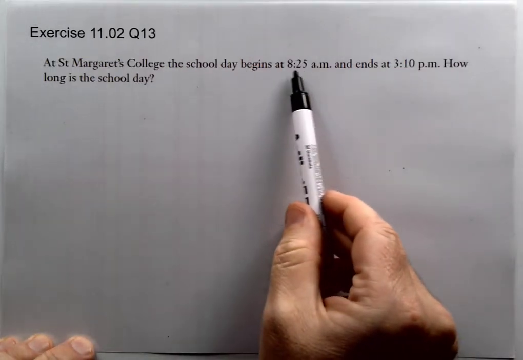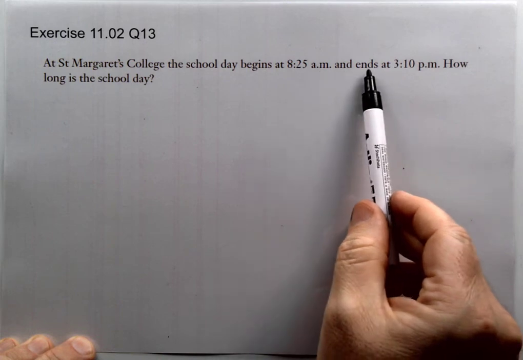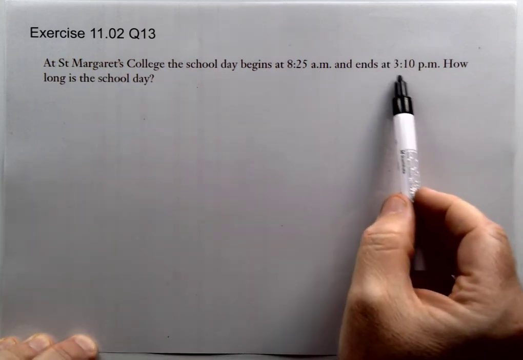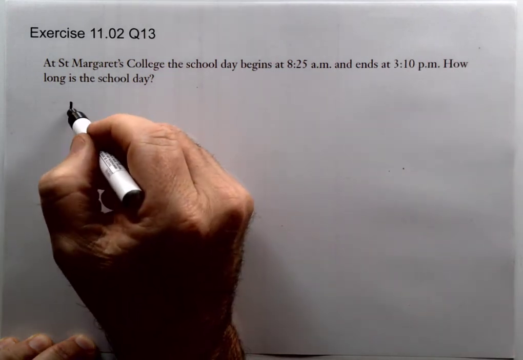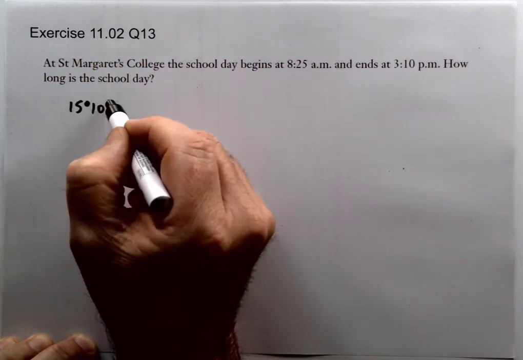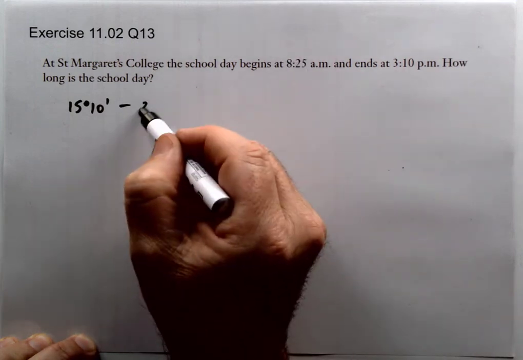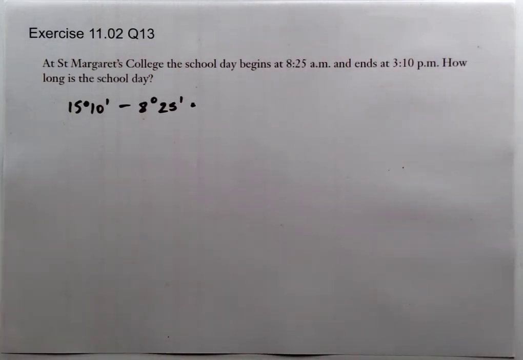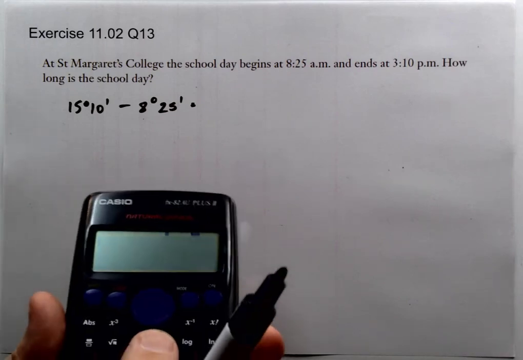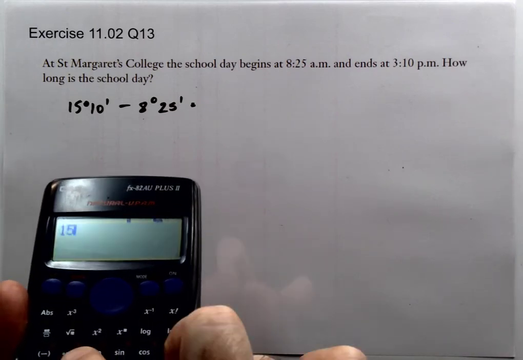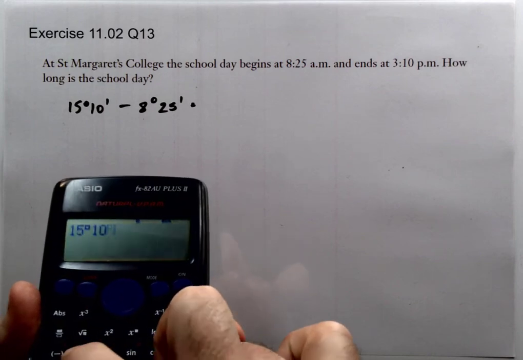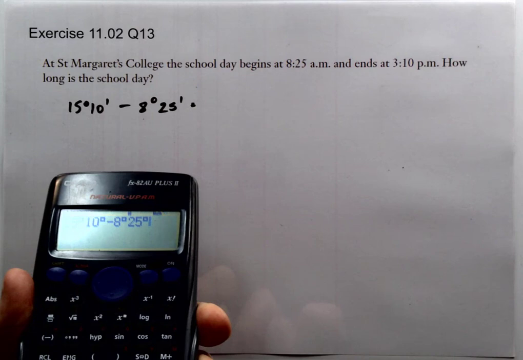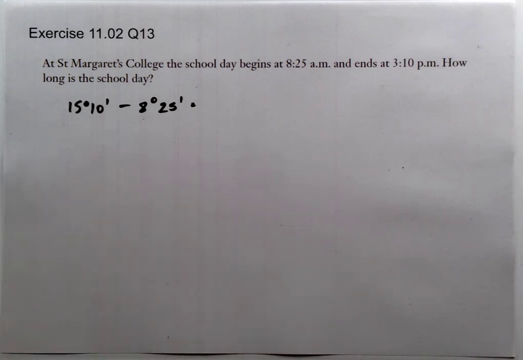Okay, so we've got a school that starts at 8:25 a.m. and the day ends at 3:10 p.m. How long is a school day? So converting that to 24-hour time, we'll get 15:10. We're going to subtract the 8:25. Again, just go to your calculator. Well, let's do it again on the screen so you can see it. So it'll just be the 15 degrees 10 minutes minus the 8 degrees 25 minutes. So we're going to get 6 hours and 45 minutes.